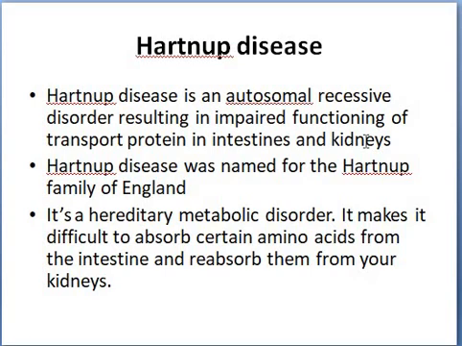Because of the absence of this transport protein in Hartnup disease, there is a depleted level of the aromatic amino acid tryptophan in the circulation, and similarly protein metabolic turnover is also decreased, and this leads to metabolic symptoms.